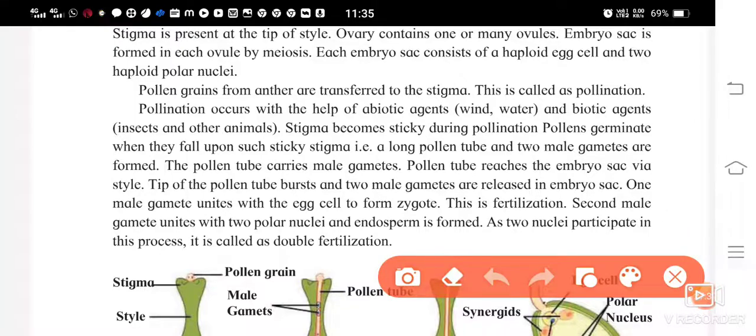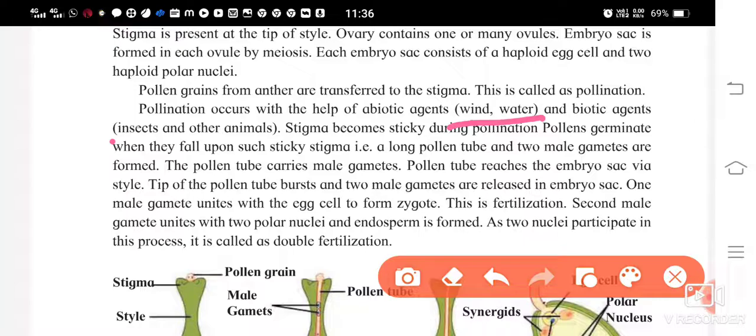Abiotic agents might be wind or water. Biotic agents might be insects, butterflies and all types of insects. They sit on the pollen grains, the pollen grains stick to them, and then they go and sit on the stigma. So the pollen grains get transferred onto the stigma.